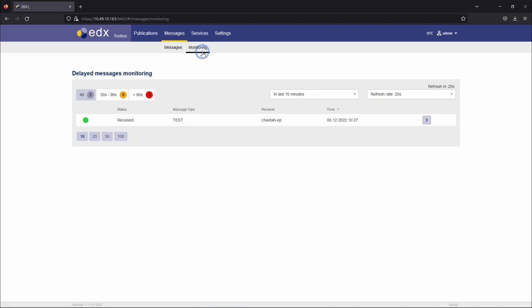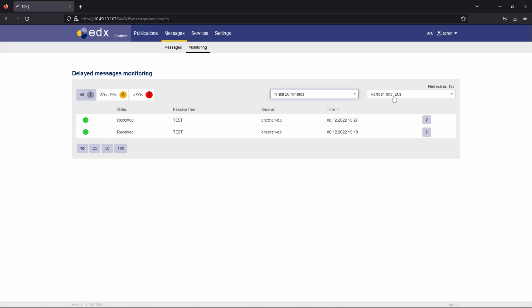Monitoring page provides monitoring for delayed messages, also with a possibility to display the message detail. All messages sent within the defined period are displayed there with their status, and they can be sorted by message type, receiver code, or time. If the message was already received, the message status will be green. If not, the status will be yellow or red according to the delay. These messages can be filtered by this status. Period and refresh rate can be also defined at this page using a drop-down menu.